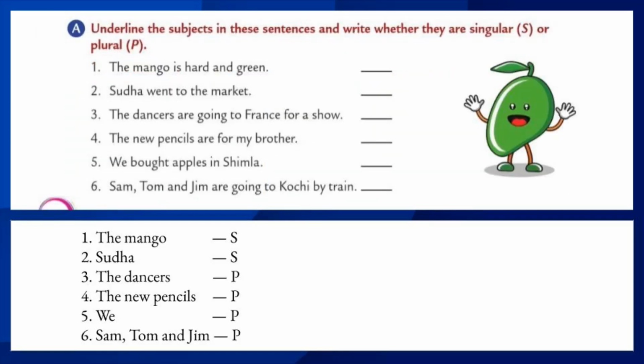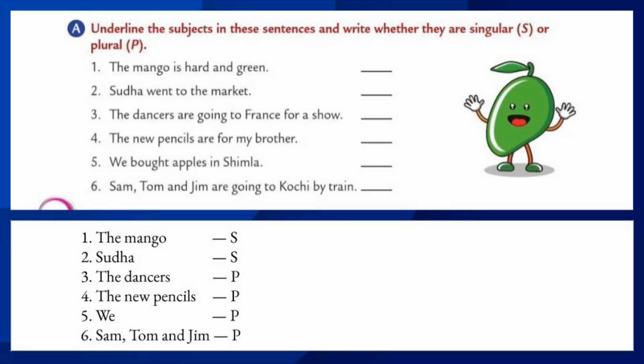Okay, students, now we are going to do the main exercise. Let us see what that is. Underline the subjects in these sentences and write whether they are singular or plural. Students, first of all, read the sentence properly. Then underline the subject.